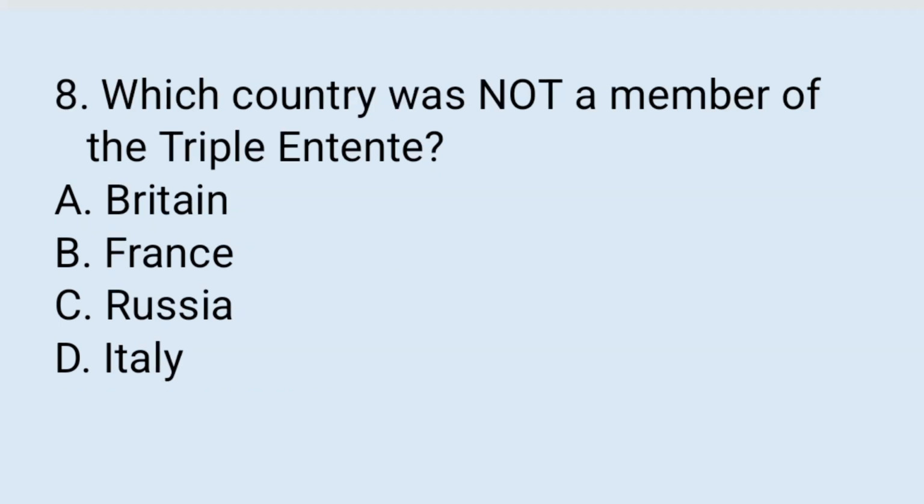8. Which country was not a member of the Triple Entente? A. Britain, B. France, C. Russia, D. Italy. The right answer is D. Italy was not a member of the Triple Entente before the beginning of what? World War I. However, Italy shifted its position from the Central Powers to the Entente, or to the Allies, after one year, in 1915.